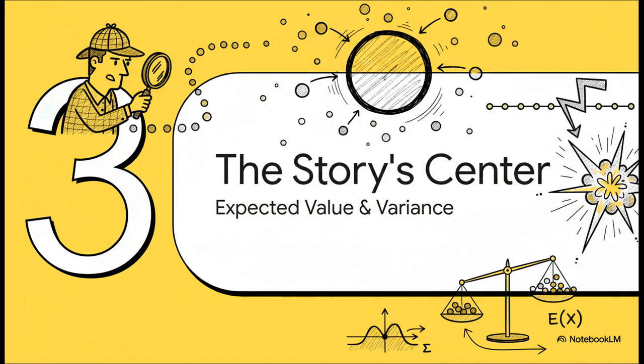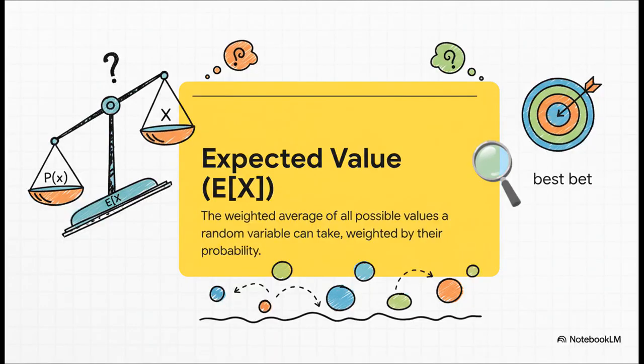So now that we have our basic vocabulary down, how do we start telling a story with data? Well, we need to summarize it. Let's look at how to find the main character of our data story using something called expected value, and then we'll find the plot twists using variance. The expected value is kind of like the center of gravity for our random variable. It's the average outcome you'd expect to see if you could run an experiment an infinite number of times. We calculate it as a weighted average, where each possible value is weighted by how likely it is to happen. Honestly, if you had to place a single bet on the outcome, the expected value is your smartest choice.